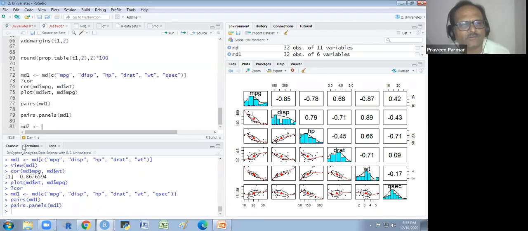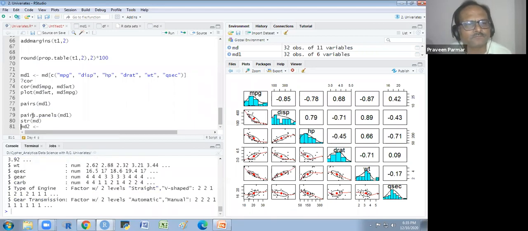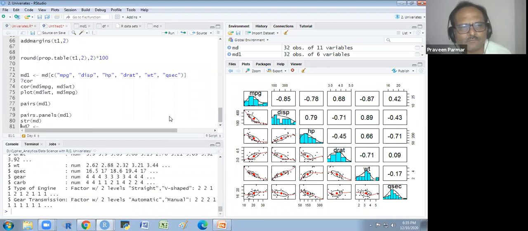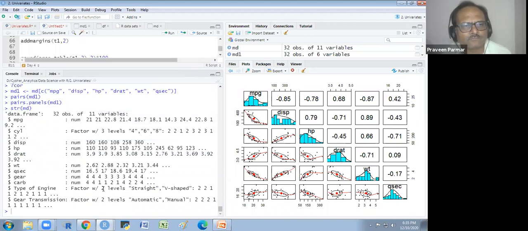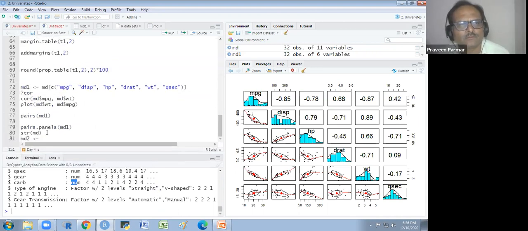First, I see the structure again. This is a factor, this is a factor, this is a factor. And gear and carburetor we could also convert into factors. I will do one thing first.